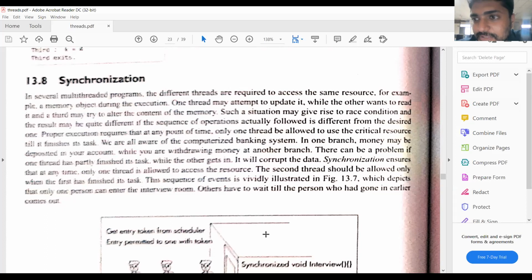If you want to create a thread, either you have to extend the class from the thread class, or you have to implement the